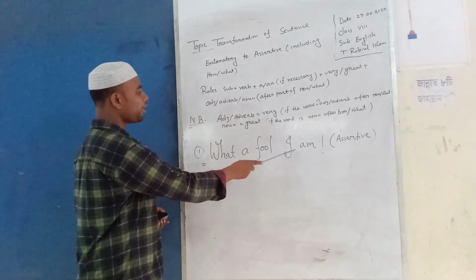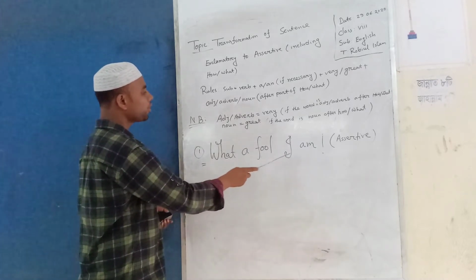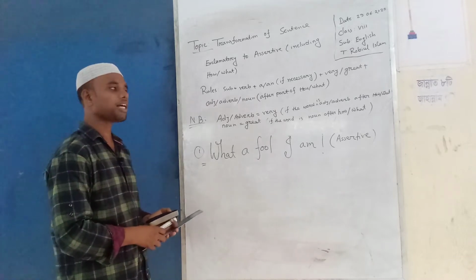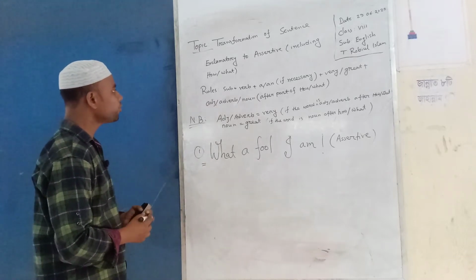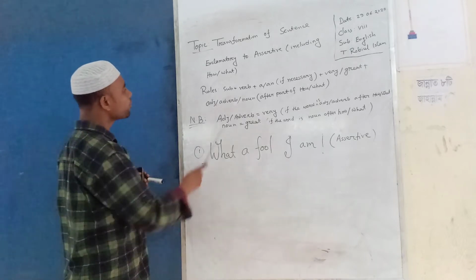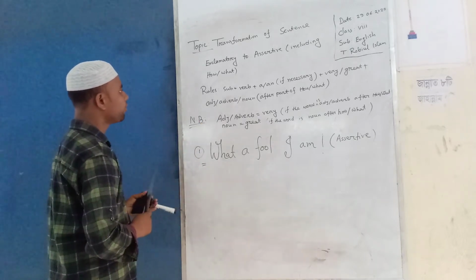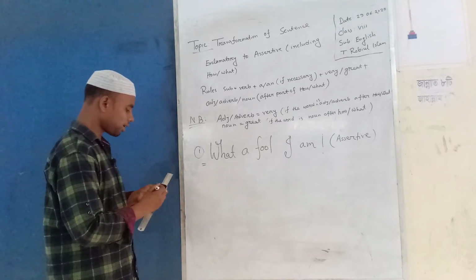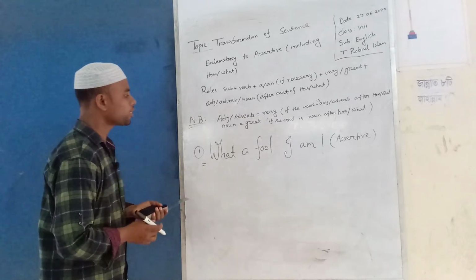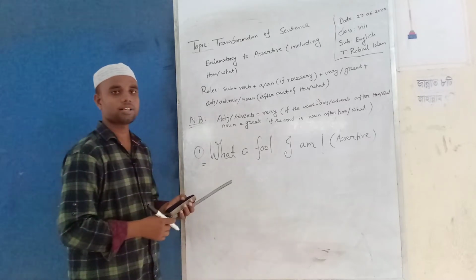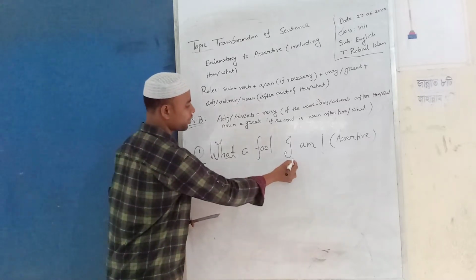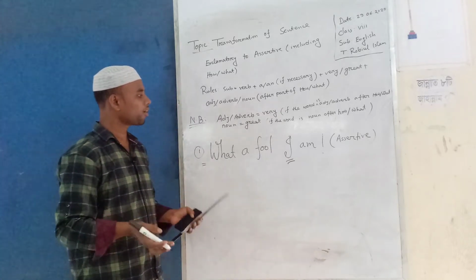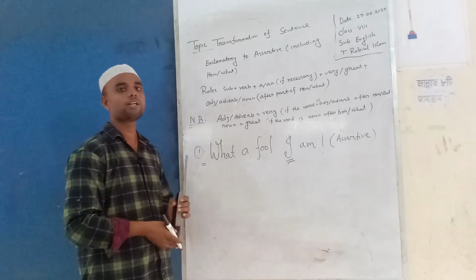What a fool I am. You have to transform this sentence into assertive according to these rules. At first, you have to give the subject. What is the subject of this sentence? The subject is I, because we know that before the verb the subject is available.